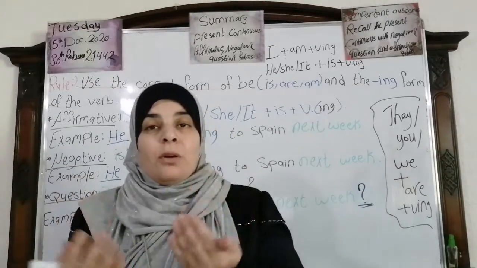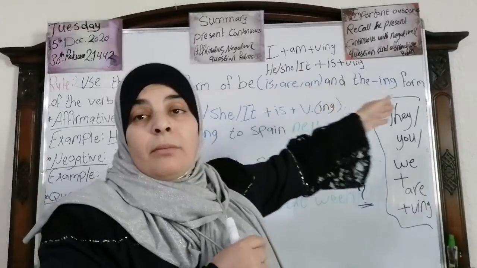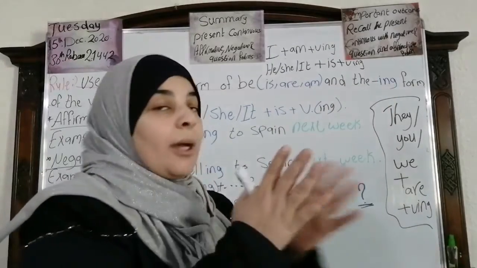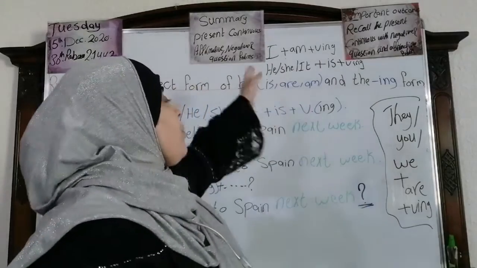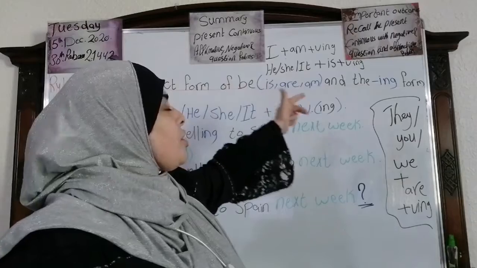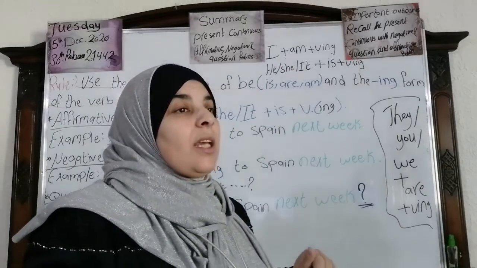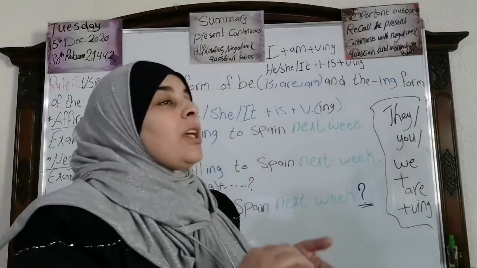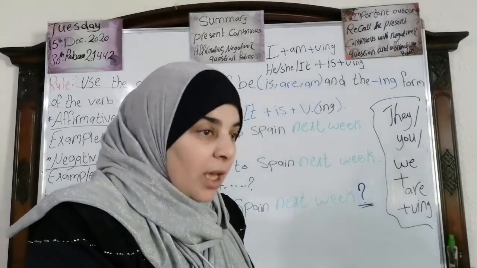Now, the form of this verb is what? We have I am eating, I am drinking, I am playing. The pronoun I goes with am plus verb ing. Now, he or she or it plus is plus verb ing. When I say he is playing, she is reading, it is drinking, okay?